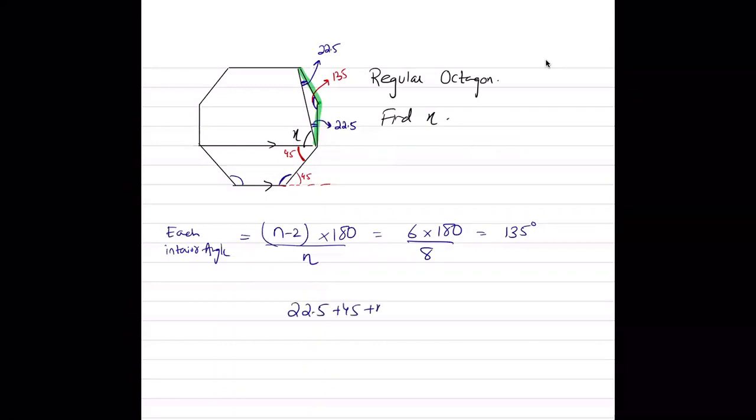22.5 plus 45 plus x. Hold on. All these three angles are going to be equal to, if you add all the three angles, what is the sum equal to? सॉरी, 135 होगा. So 135 take away 45, take away 22.5. You should be getting 67.5 degrees. यस सर, exactly. Okay, great.